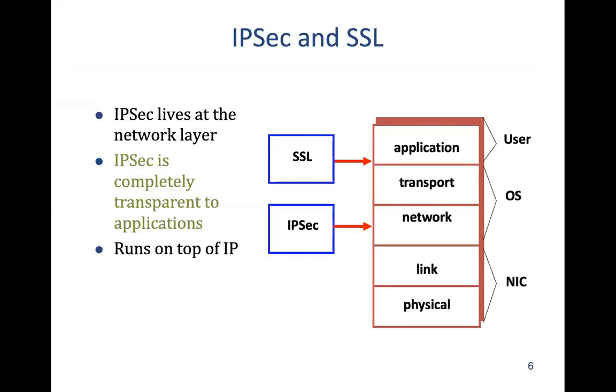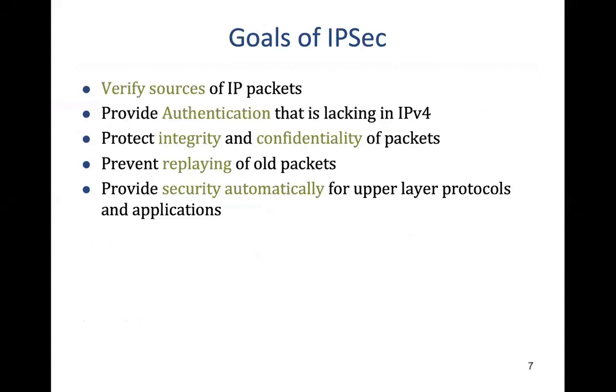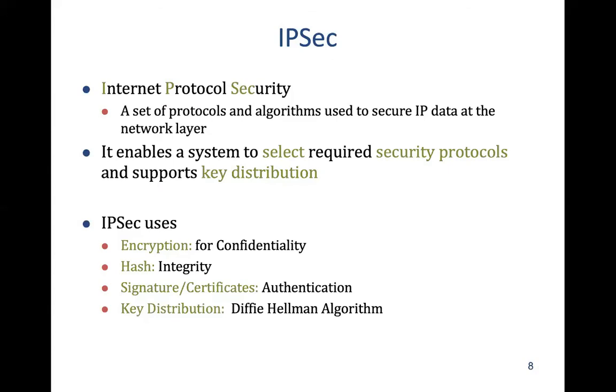So what we have seen is that IPsec works at the network layer. It provides the following: authentication, integrity, and confidentiality. It helps protect from replay attacks. It uses the following mechanisms: encryption, hashing, signature certificates, and key distribution.